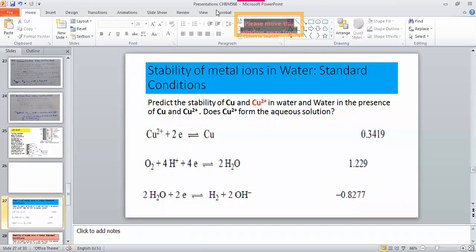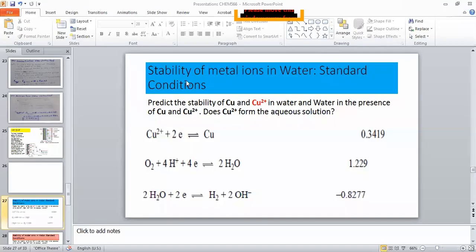So just to streamline this concept, again I'm asking which half cell you would consider for this question. Now you are actually going to apply the previous knowledge over here, and first check which half cell is more appropriate to be considered to discuss the stability of the copper ion.